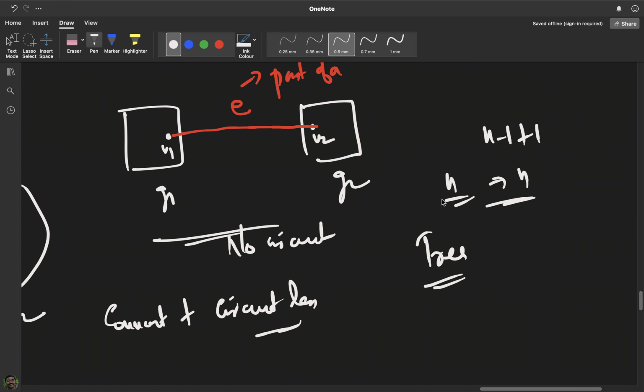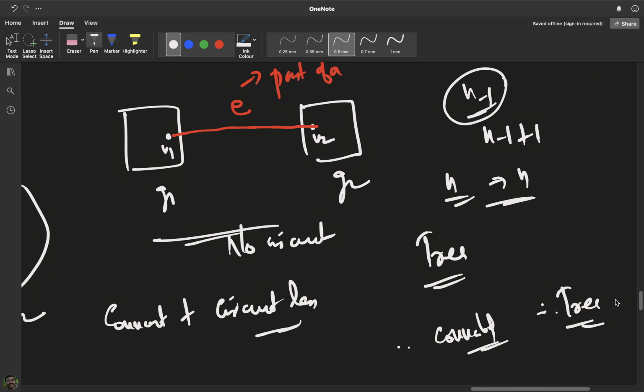Is this possible? No, because a tree with n vertices can have only n minus 1 edges. Now we have got a tree with n vertices and n edges. It is not possible. Therefore our assumption was wrong. Our assumption was that the graph was disconnected, therefore the graph is connected. Now we have that the graph is connected, plus it is circuitless, therefore it is a tree.